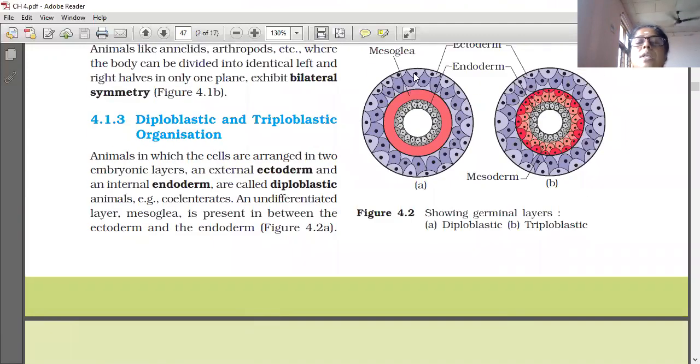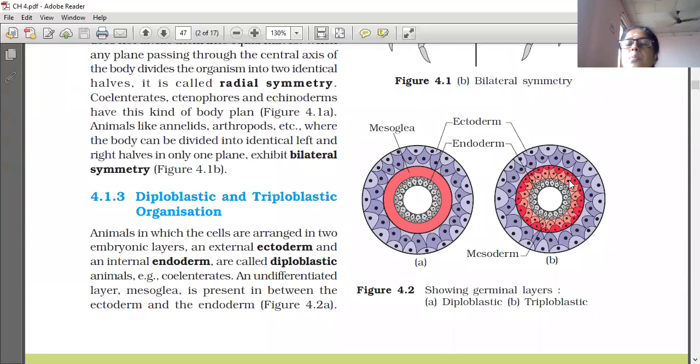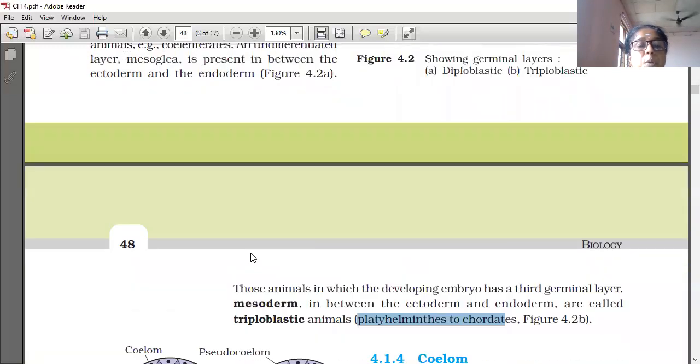See the diagram here. This is the diagram of diploblastic only. Di means two only, so two layers only there. Then one more layer you are seeing here, that is acellular mesoglea. Otherwise, ectoderm and endoderm only are present. But tri means three only. So in triploblastic, three layers are there: ectoderm, mesoderm, and endoderm. Here cells are seen, so mesoderm is cellular only. Here mesoglea is acellular. Understood? So diploblastic is a characteristic of phylum Coelenterata only, and triploblastic is a characteristic of Platyhelminthes to Chordata.